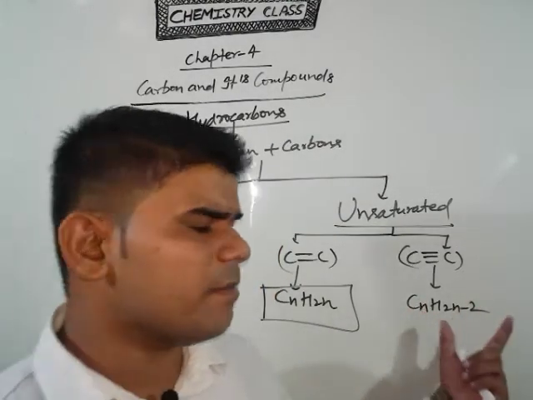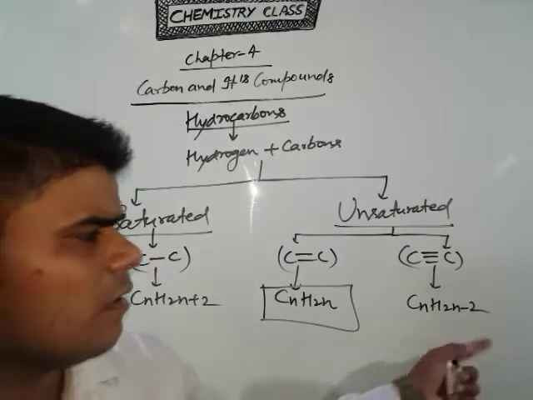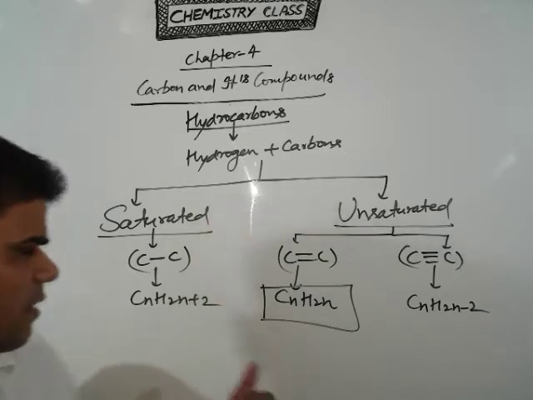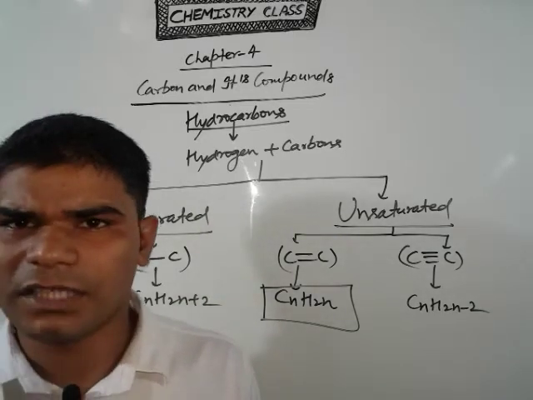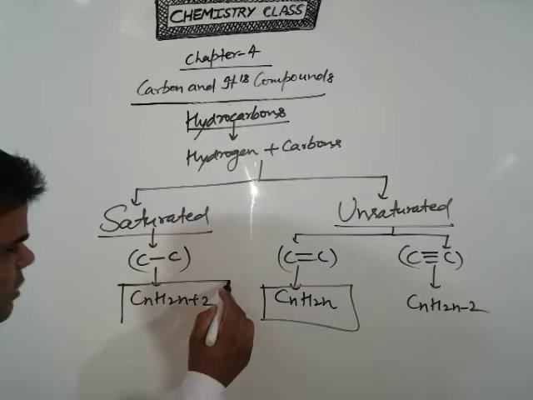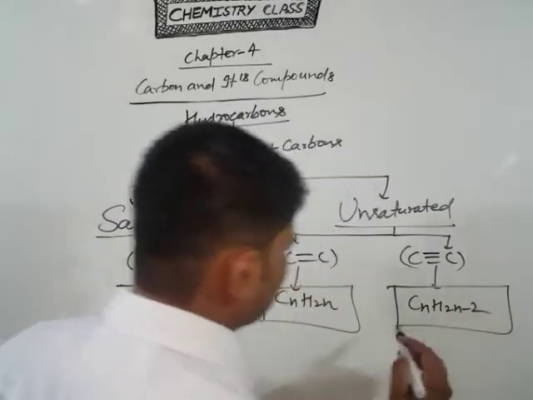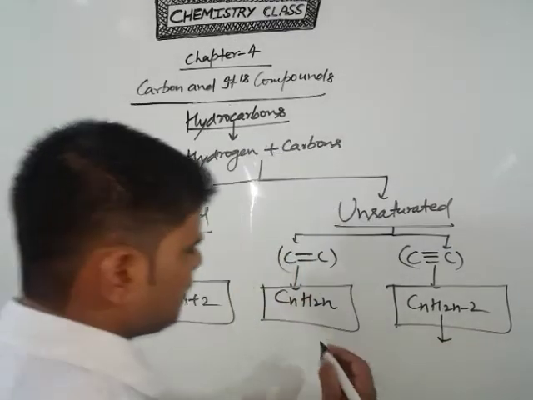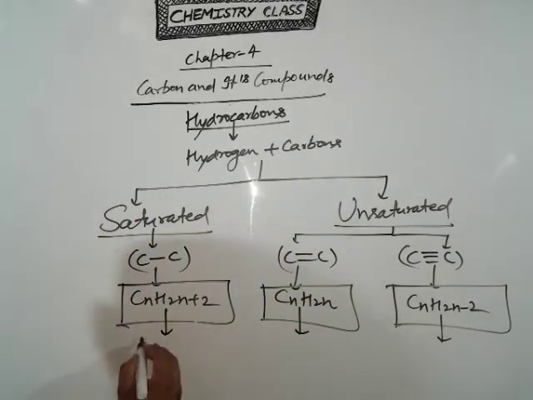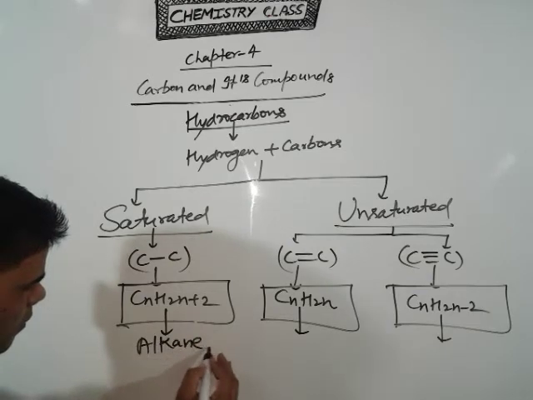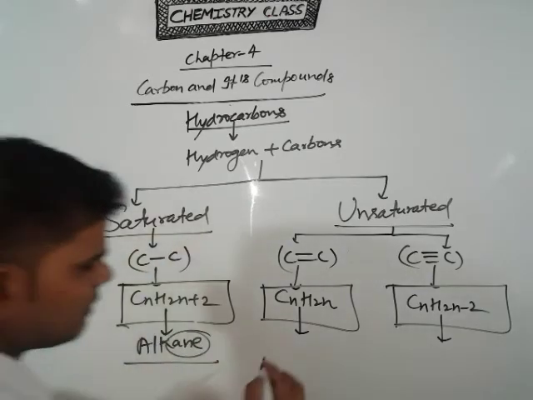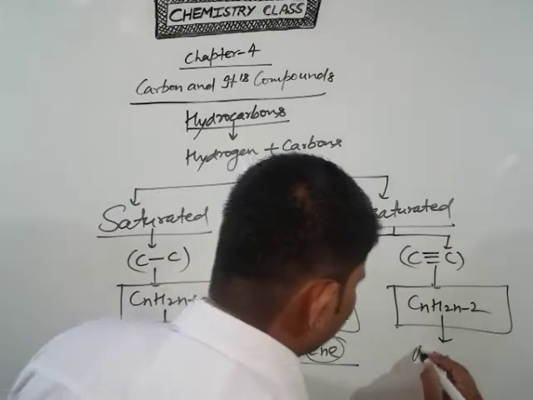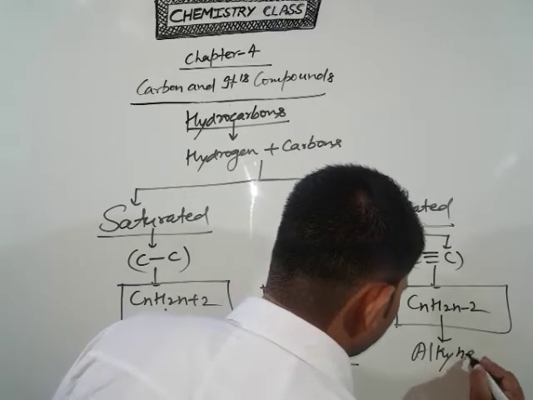If you remember that, for the triple bond subtract 2, and for the single bond add 2. The names of these compounds are alkane, alkene, and alkyne.